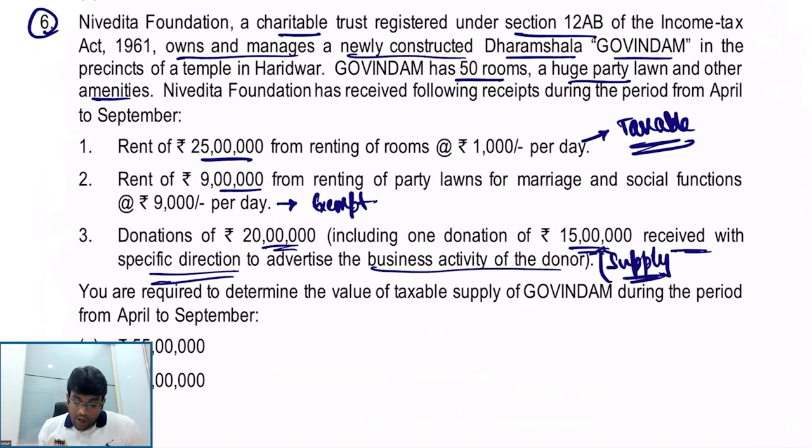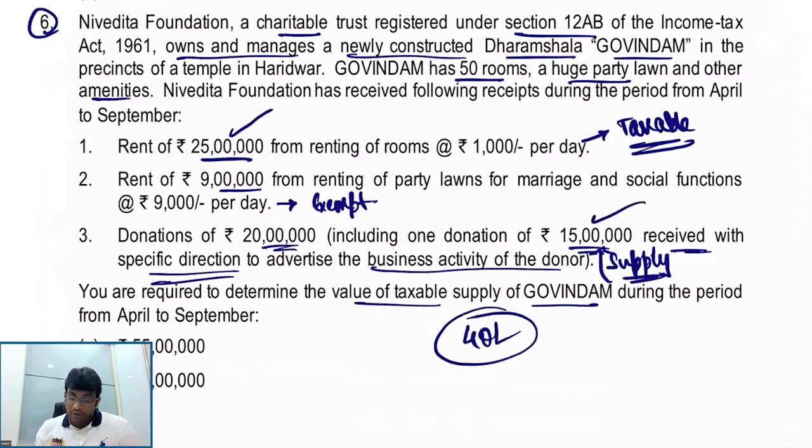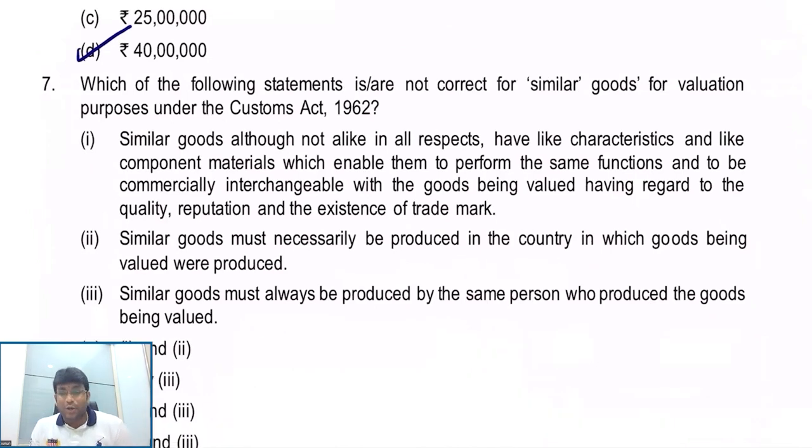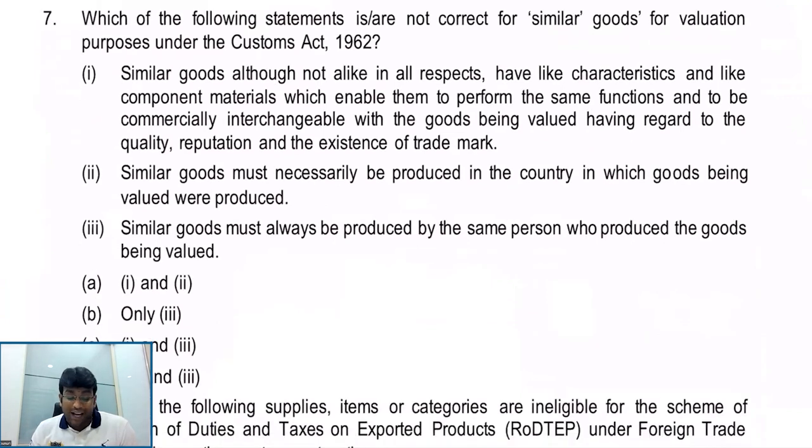What are they asking? You are required to determine the value of taxable supply of Govindam. That is 25 lakh plus 15 lakh. Total is 40 lakh. The answer is option D, my dear friends. What an interesting question related to exemptions. Next point. Which of the following statements is not correct for similar goods valuation purposes under the Customs Act?